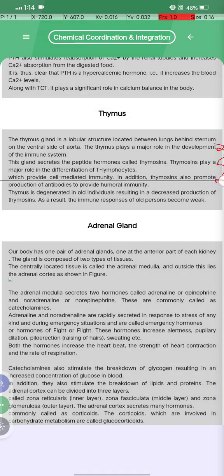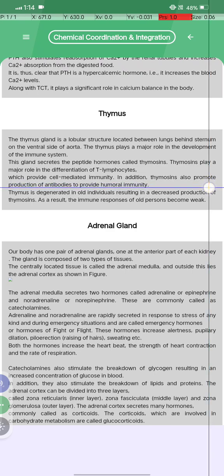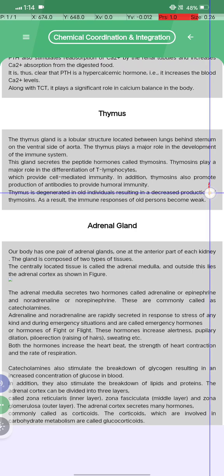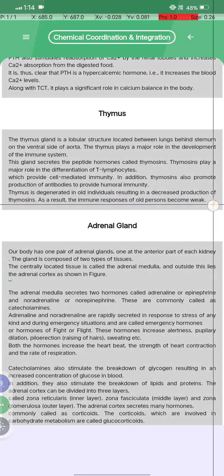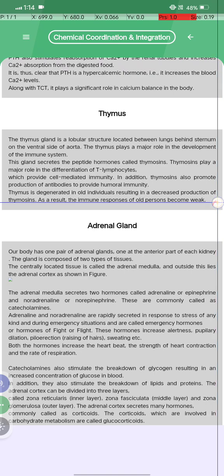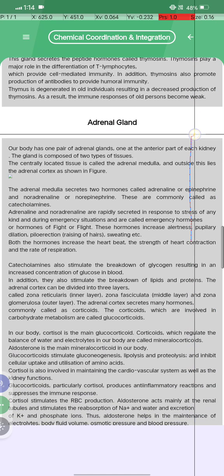In addition, thymosin also promotes the production of antibodies to provide humoral immunity. Thymus degenerates in old individuals, resulting in decreased production of thymosin. As a result, the immune response of old persons becomes weak.